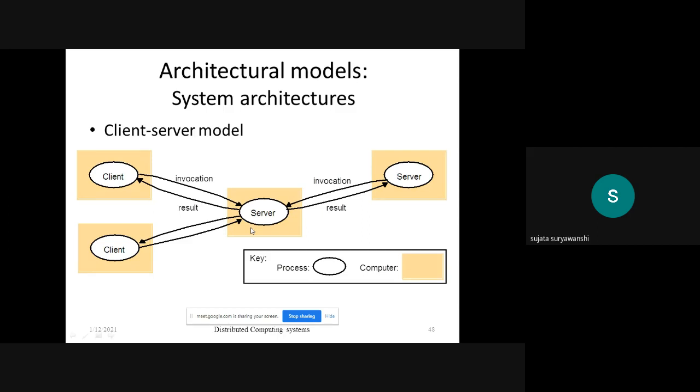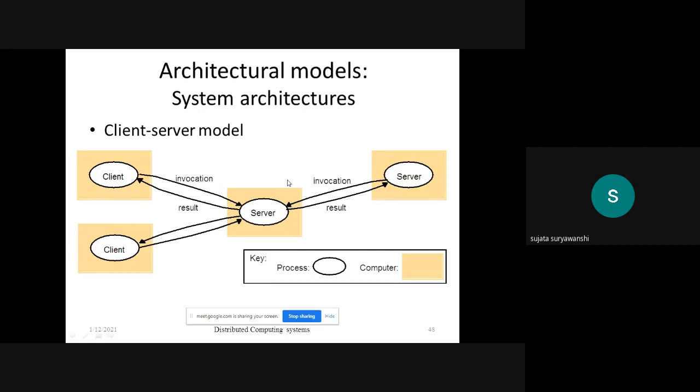Okay, but consider this server. This server is connected to different clients, which is not shown in this diagram. The client will send a request to perform a specific task. If that particular server cannot perform that task, then that server will invoke the method on another server, the middle one, and that server will send the result to this server.